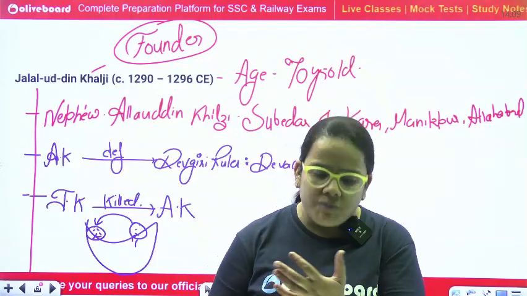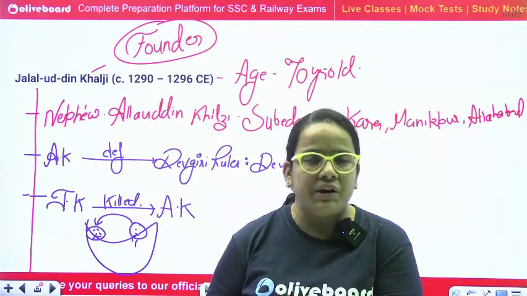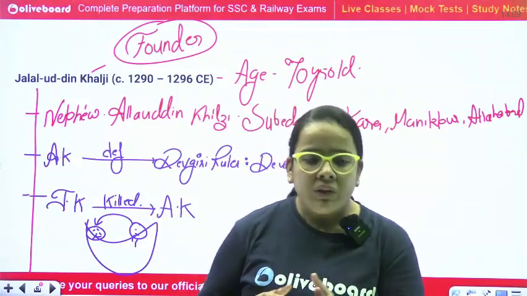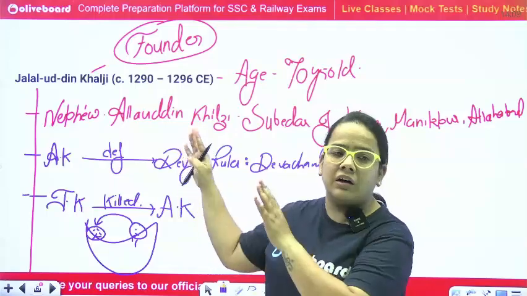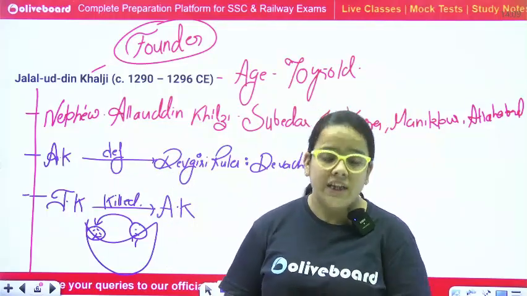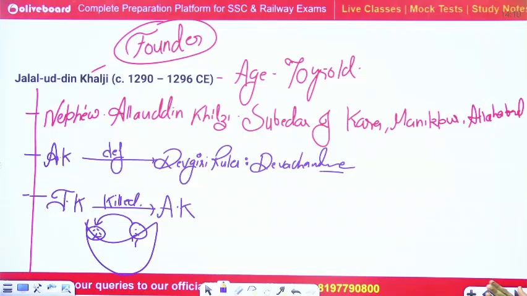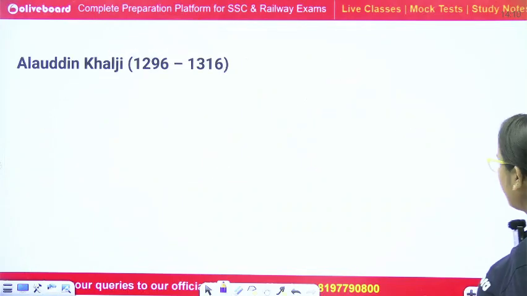The revolt of Malik Chhajju, then after the revolt of Sidi Maula, and the revolt of Tajuddin. Okay, these revolts also took place during the time of Jalaluddin Khilji. After Alauddin Khilji killed Jalaluddin Khilji, who became the next ruler?